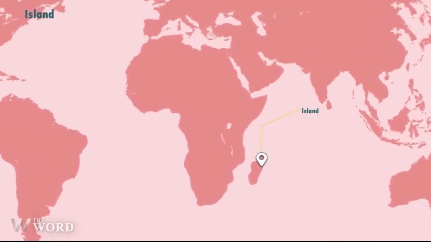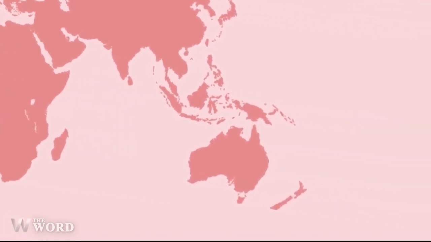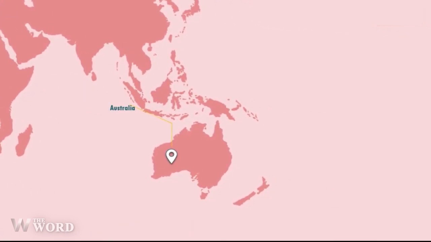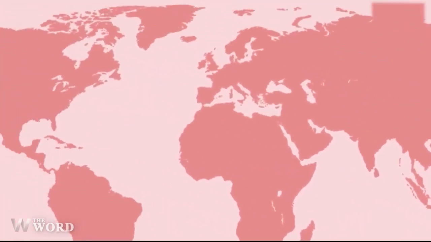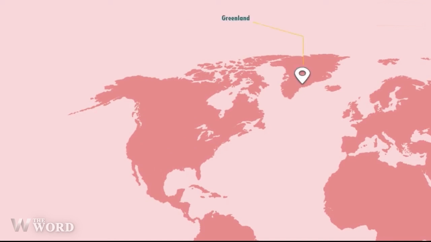Island. An island is a body of land surrounded by water. Continents are also surrounded by water, but because they are so big, they are not considered islands. Australia, the smallest continent, is more than 3 times the size of Greenland, the largest island on Earth.